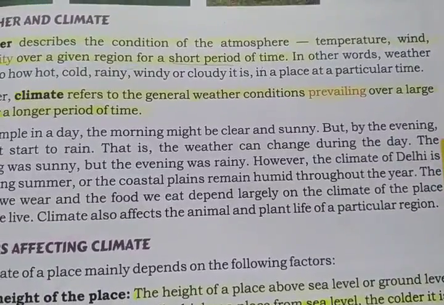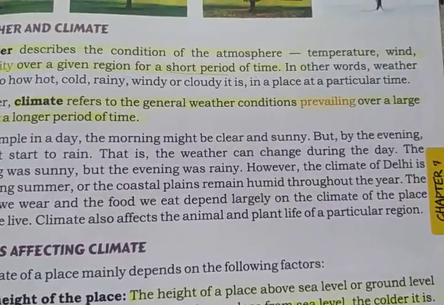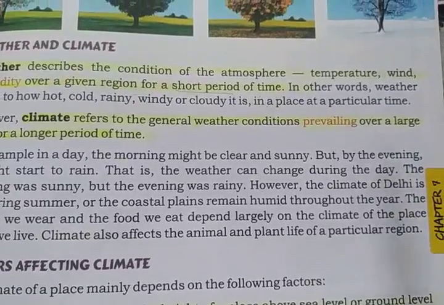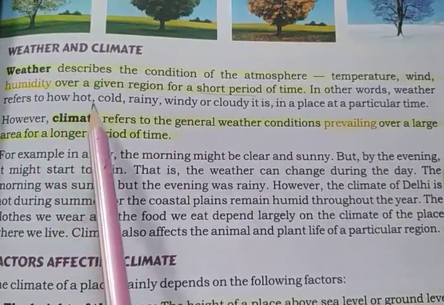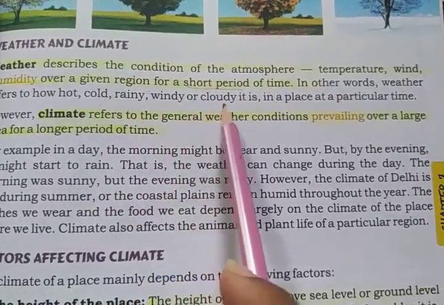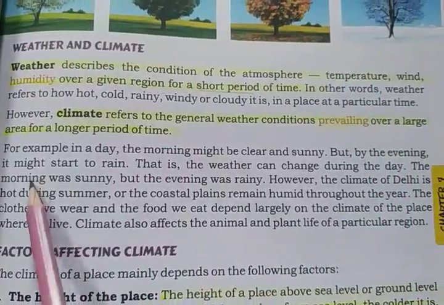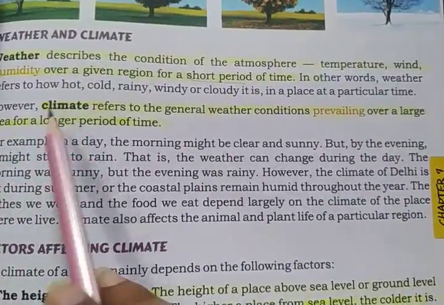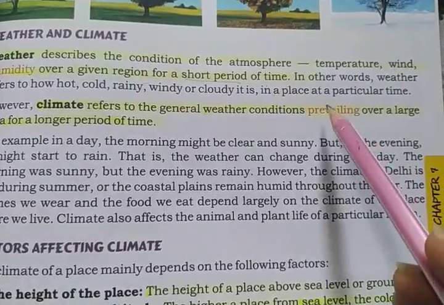Like in the morning in Sawai Madhopur it's raining, and in Jaipur it's pretty clear. So in other words, weather refers to how hot, cold, rainy, windy and cloudy it is in a place at a particular time.